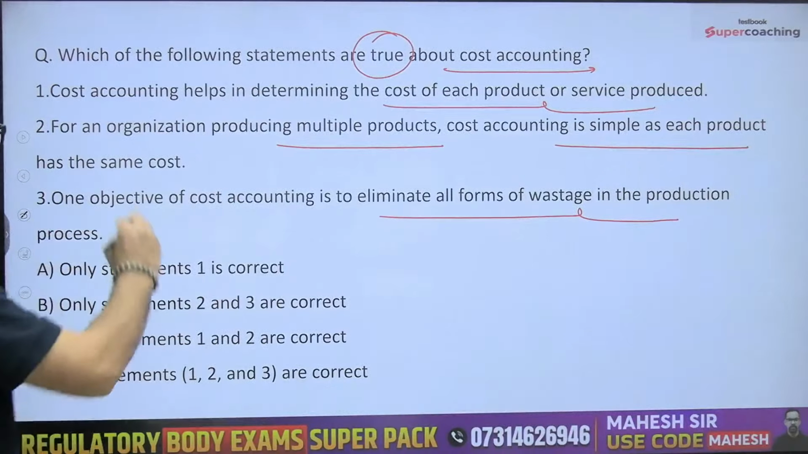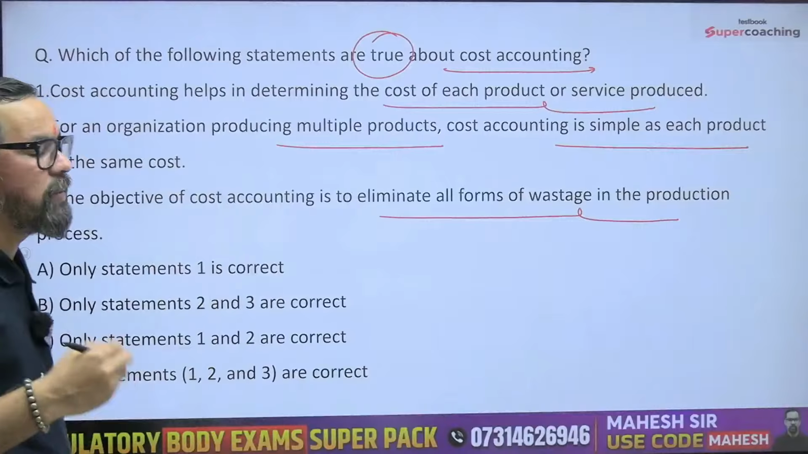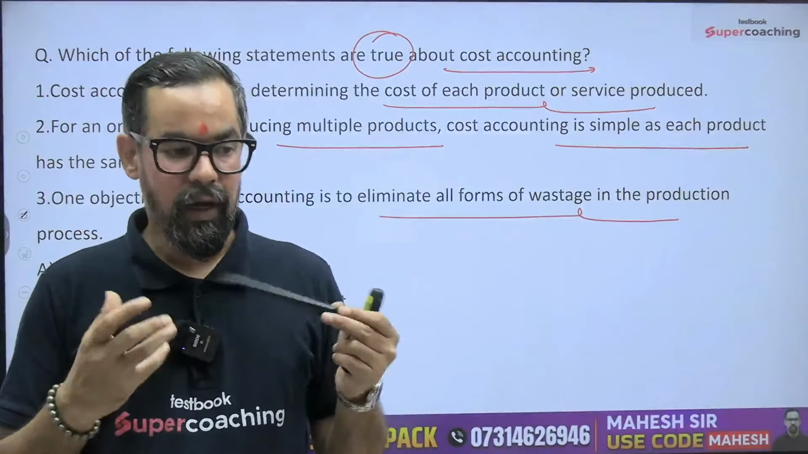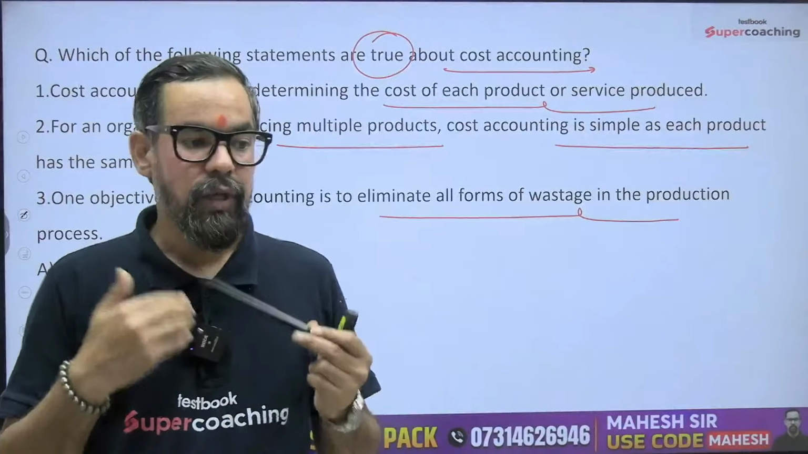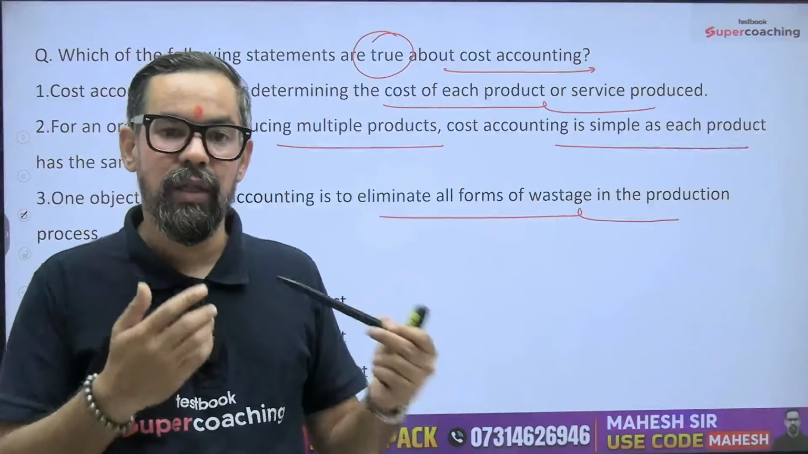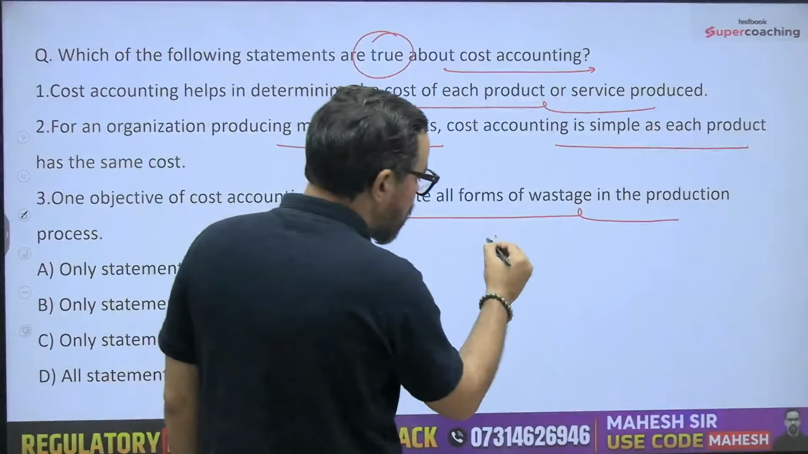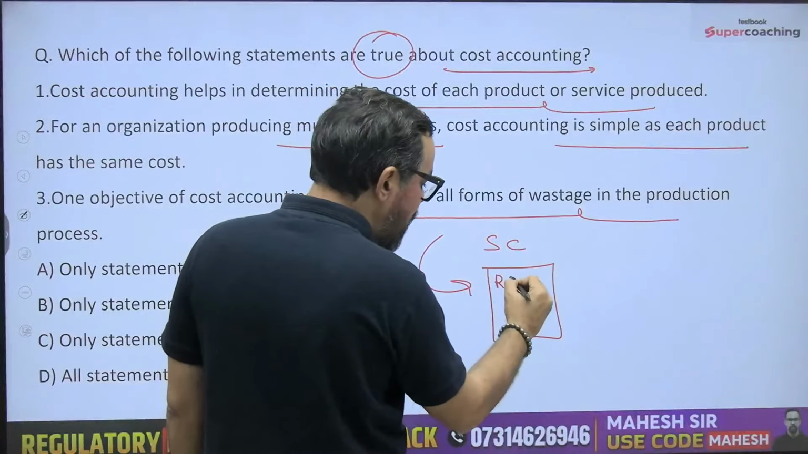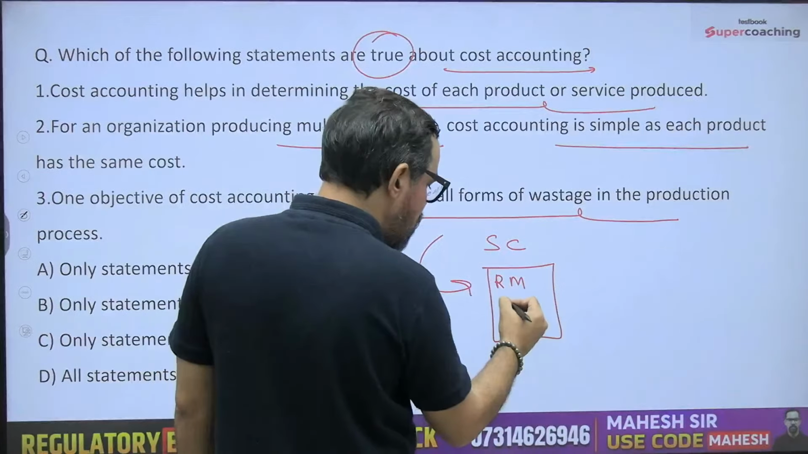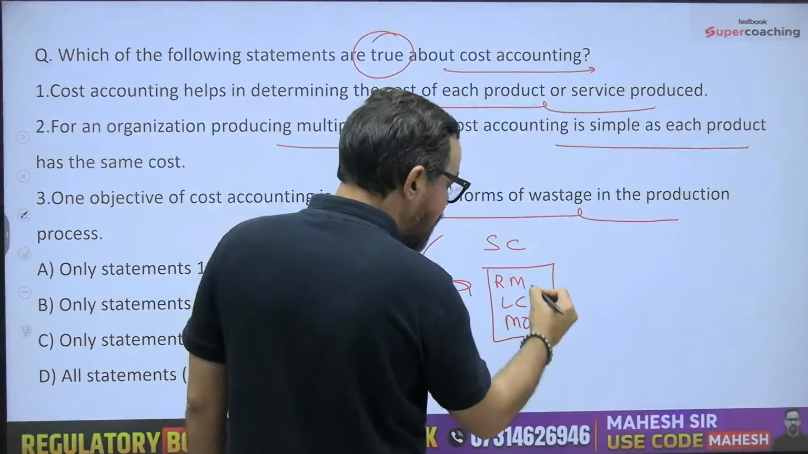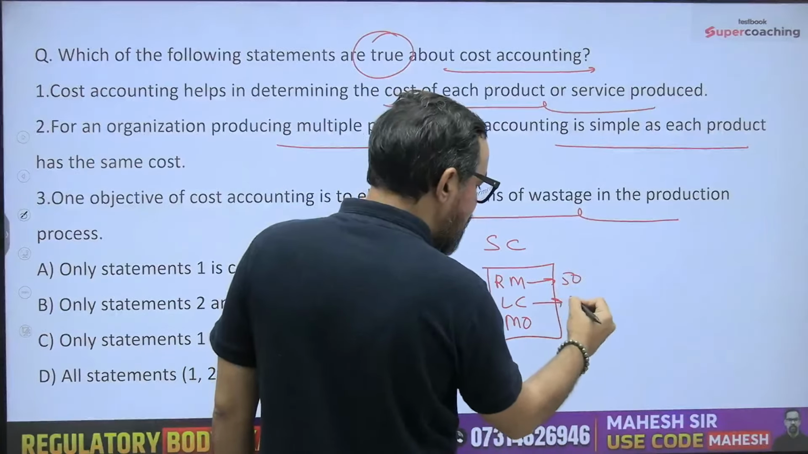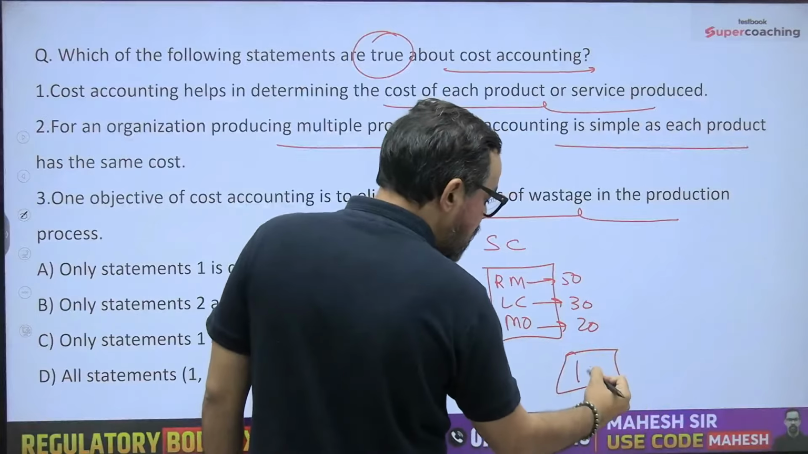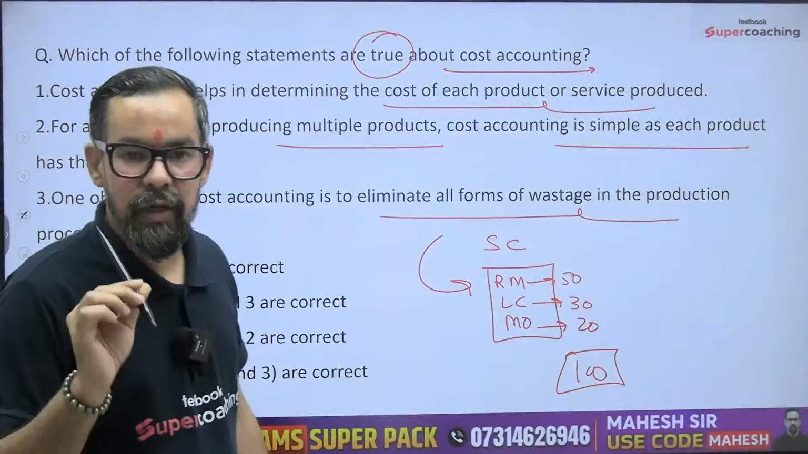First statement: cost accounting helps in determining the cost of each product and service. Let's say we are manufacturing this particular marker. While we do the costing, it helps us determine the estimated cost, which is also known as standard cost. The variables are raw material, labor charges and manufacturing overheads. Let's say raw material 50 rupees, labor charges 30 rupees, manufacturing overheads 20 rupees. It is the estimated cost. So the estimated cost of this particular product is 100 rupees.